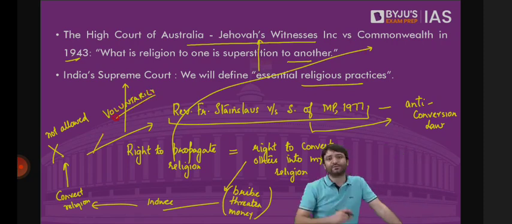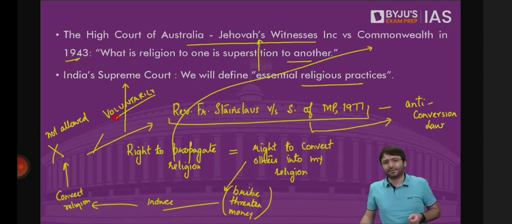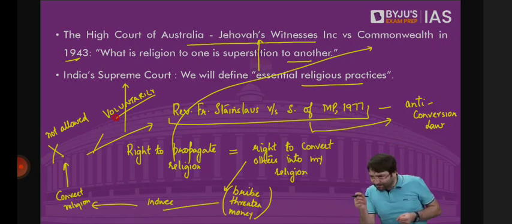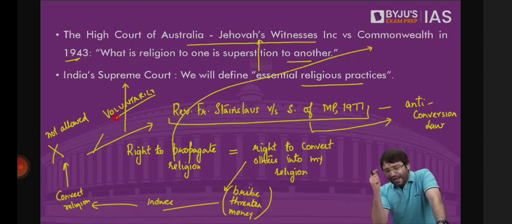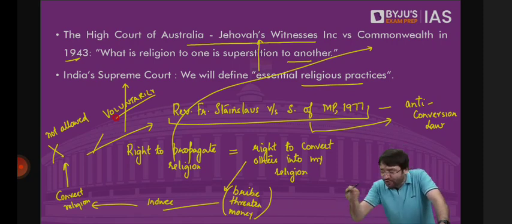Because freedom of conscience is absolute. How can we impose restrictions on the freedom of conscience? We can't, because your freedom of conscience is your innermost freedom. So by propagating your religion, if you touch the conscience of the people, and by touching their conscience, they decide to give up their existing religion and opt for your religion, this is their fundamental right, if they do it voluntarily.